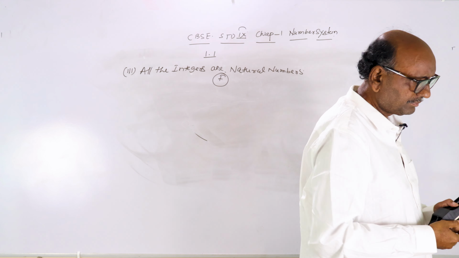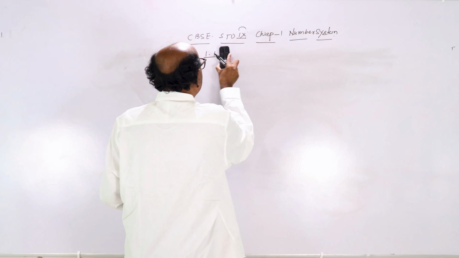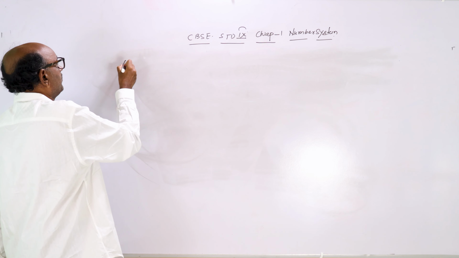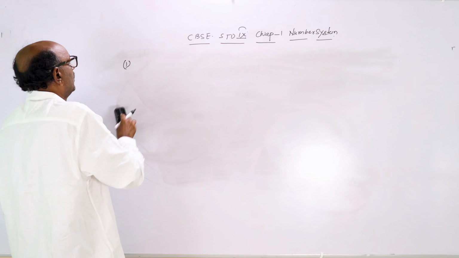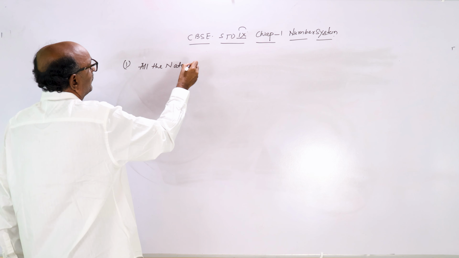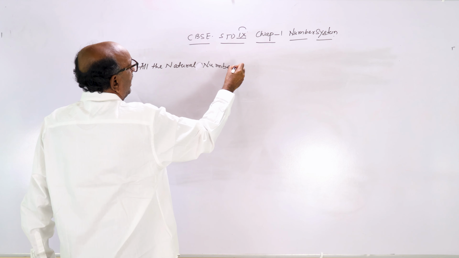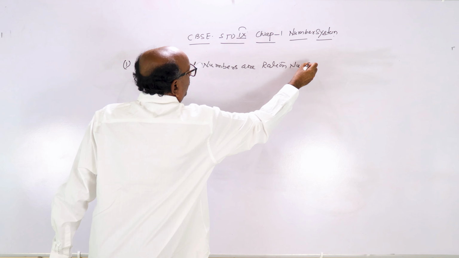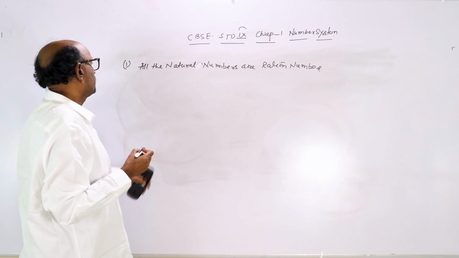See, all the integers are rational numbers. Write these 3 points. All the natural numbers are rational numbers, but not all the rational numbers are natural.